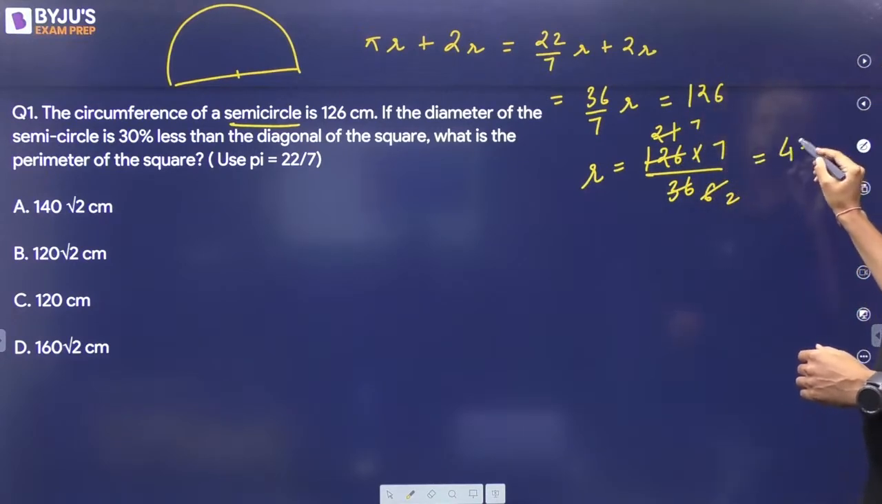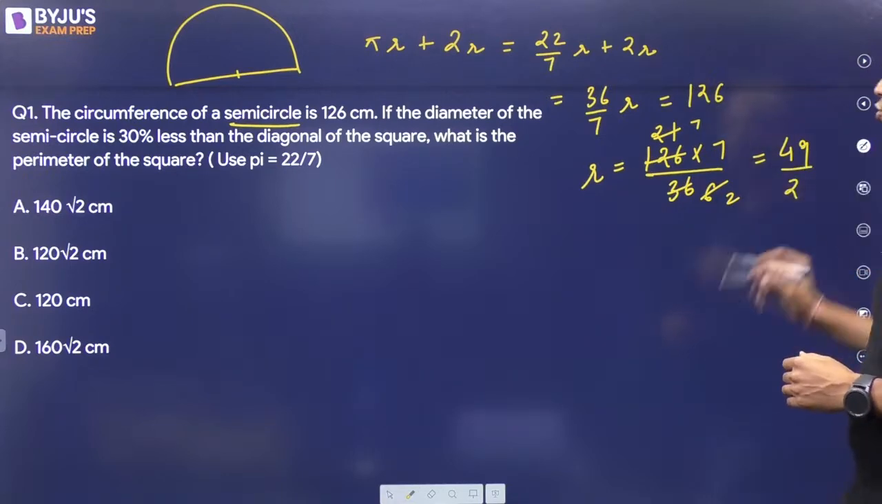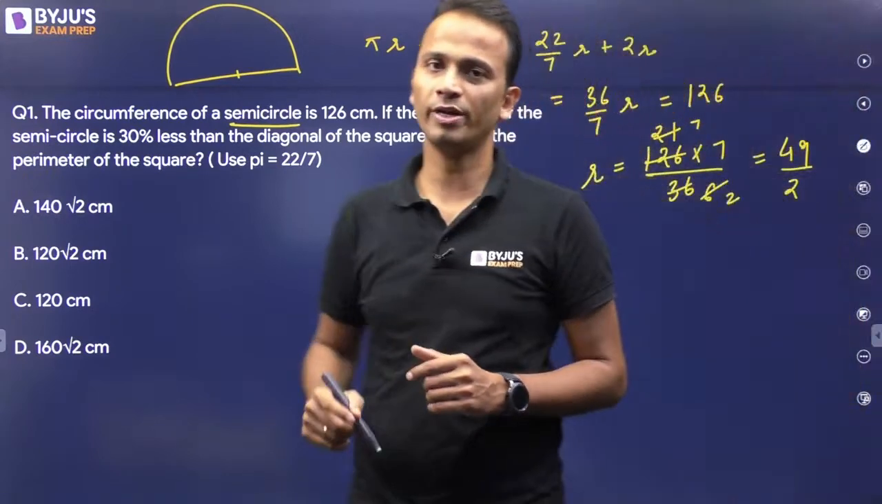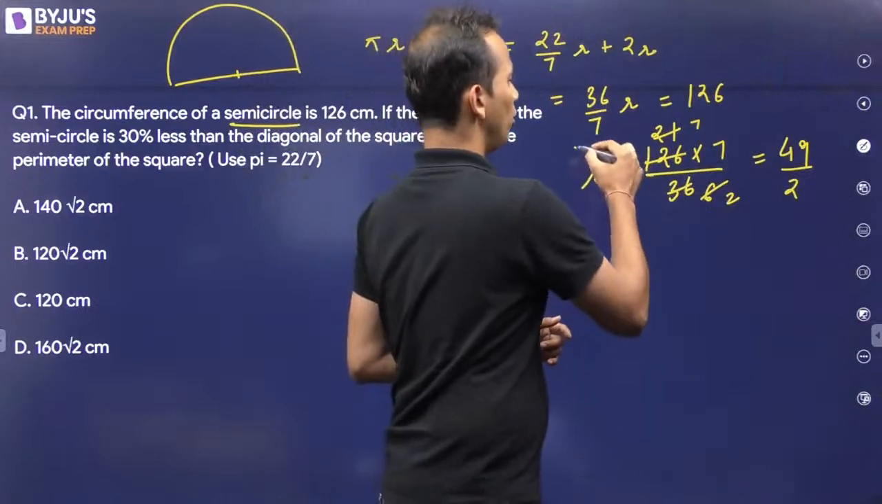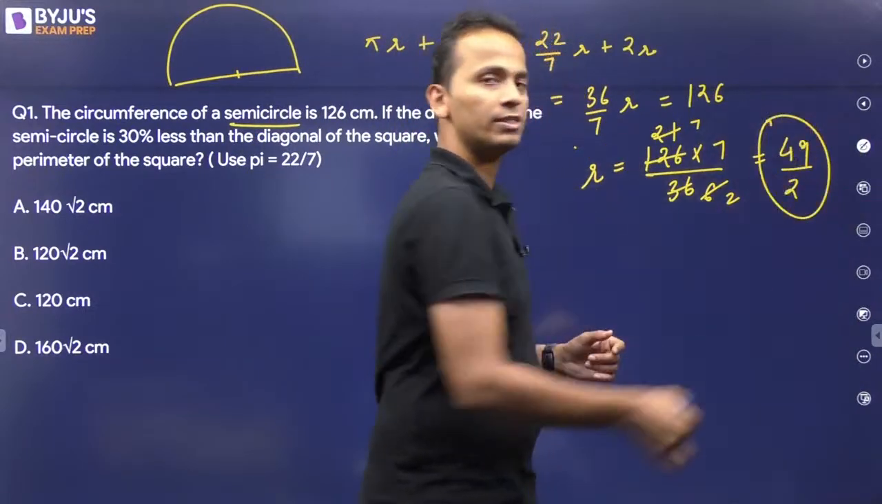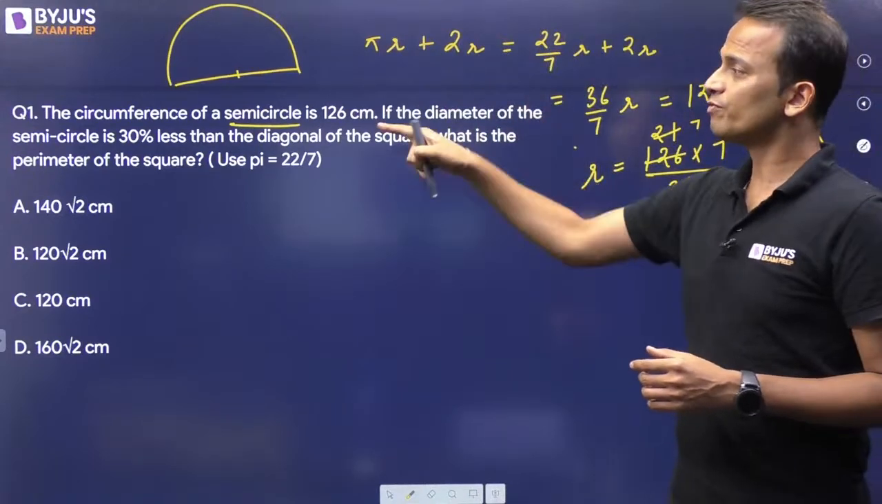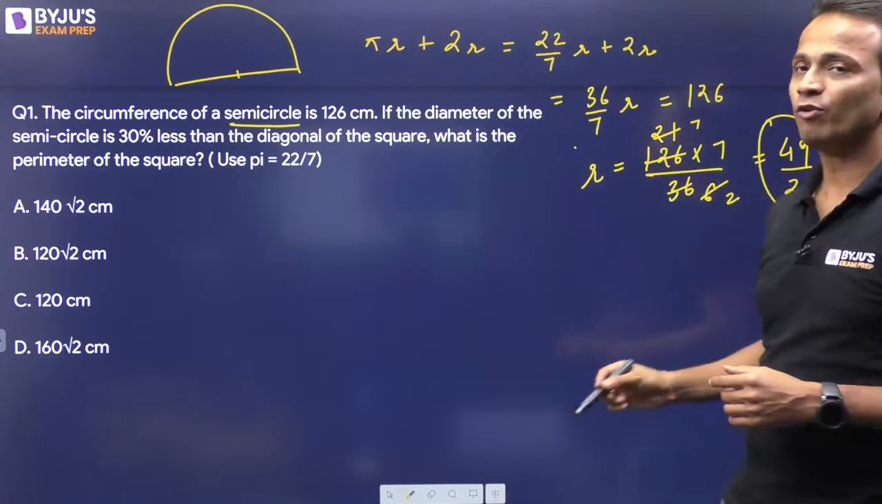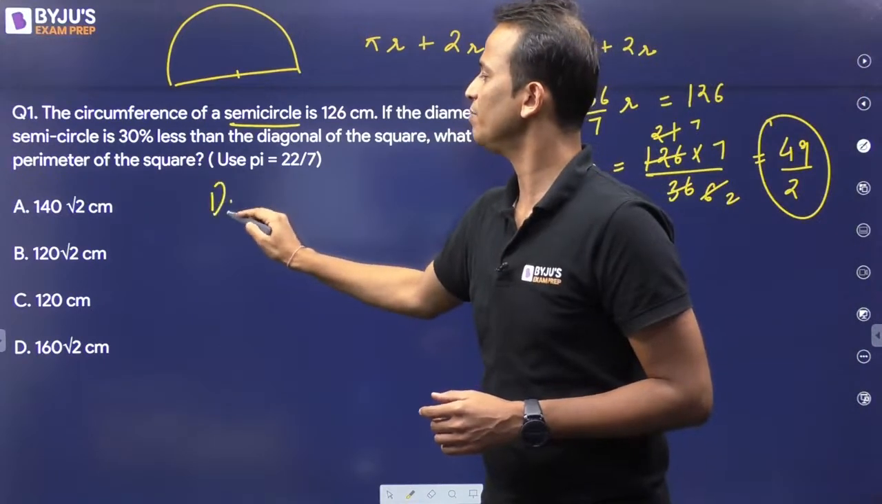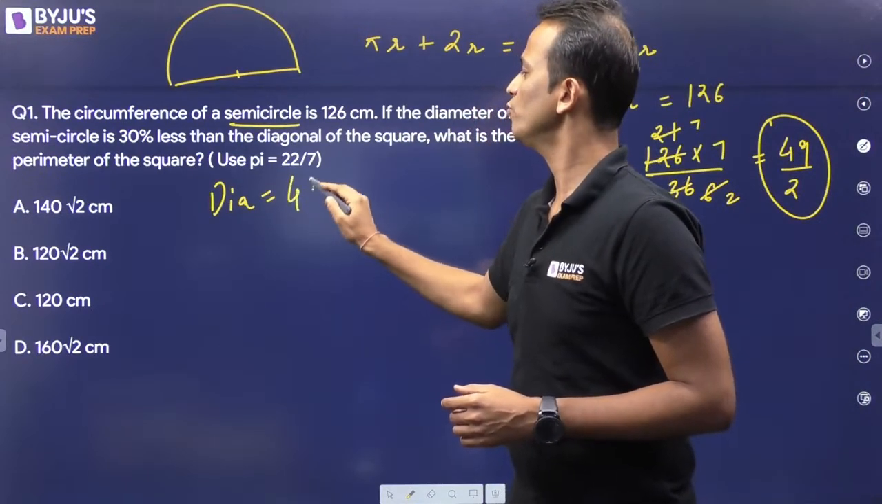So the radius of the circle will be equal to 49 divided by 2. Alright, this is the first thing that we have got, the radius of this semicircle. Now the next thing is given, the diameter of this semicircle. So now radius I have 49 upon 2, so what will be the diameter? So diameter will be equal to 49.